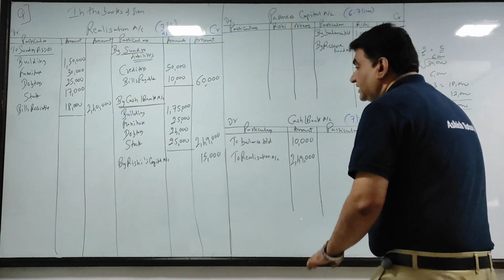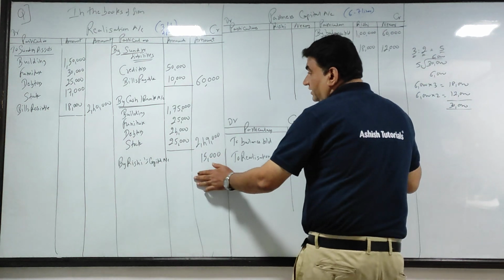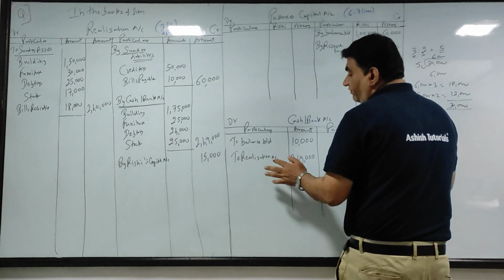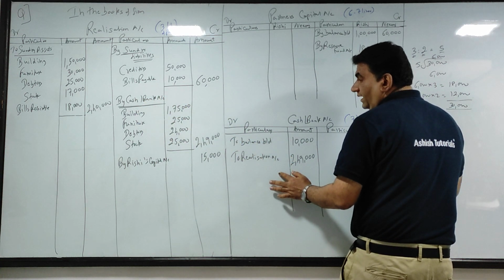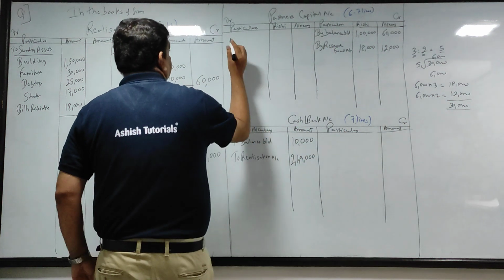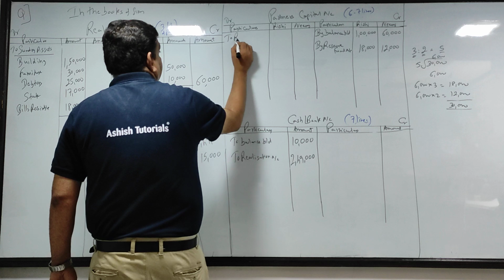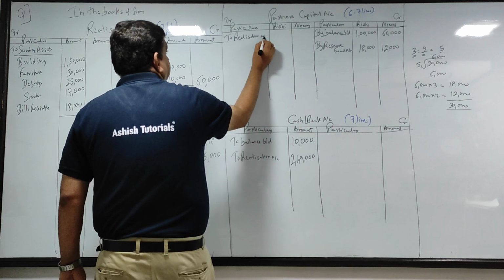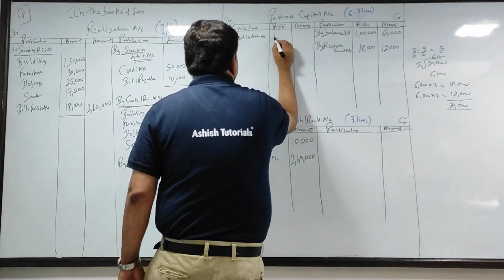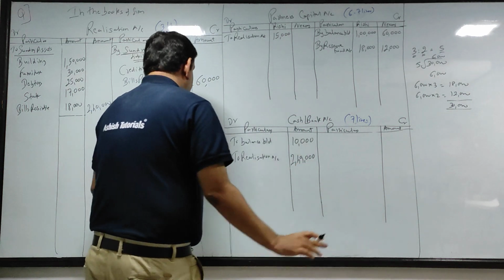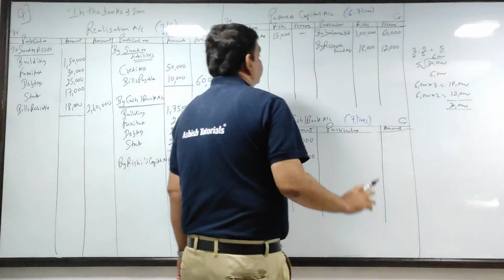Okay, now look at its second effect. What we did here: by cash bank. So its corresponding effect we gave on the debit side of cash bank. By Rishi's capital, so come to the debit side of Rishi's capital. Coming from realization, so to realization account, in Rishi's capital, that means in Rishi's debit, 15,000.